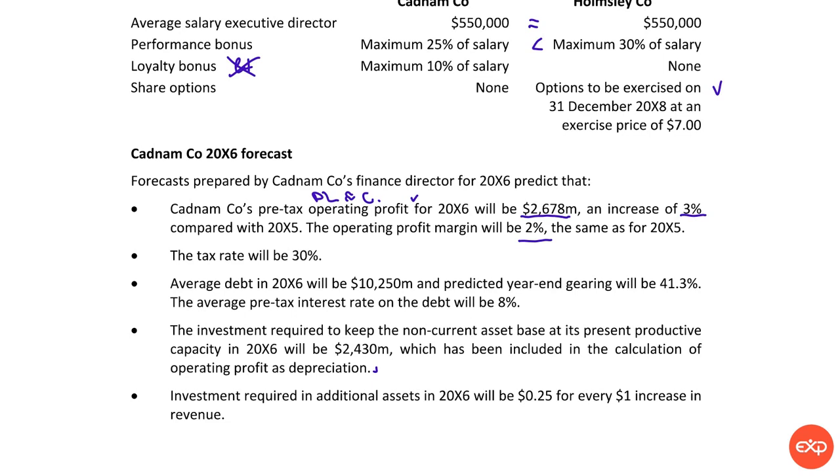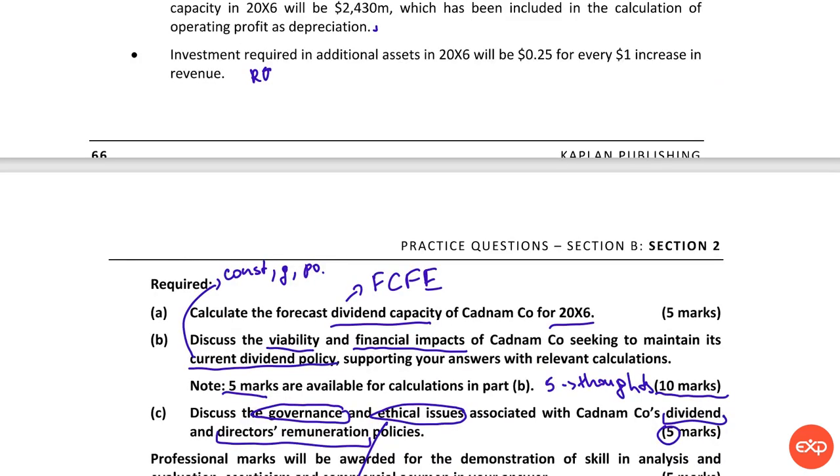Investment required in additional assets in 2016 will be $0.25 for every $1 increase in revenue. So we will have to calculate the increase in revenue, and we can do that because we have operating profit and we have operating profit margin, which will help us to find revenue. Okay? So it looks like we can start with the first question.